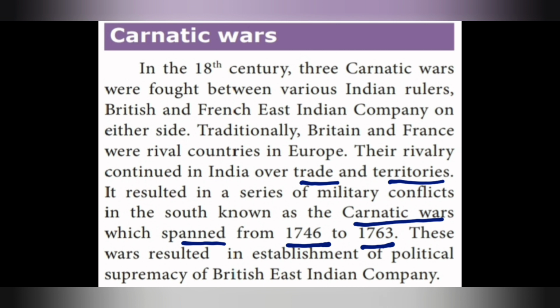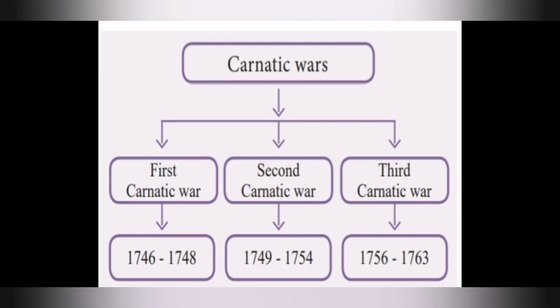Due to all this rivalry it resulted in a military conflict. That conflict is called what? Carnatic War. This continued from 1746 to 1763. These wars resulted in the establishment of political supremacy of the British East India Company.